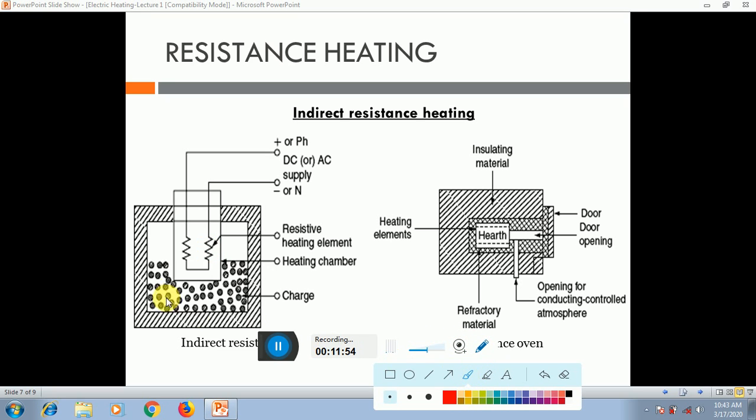In this method we can use the resistance method.